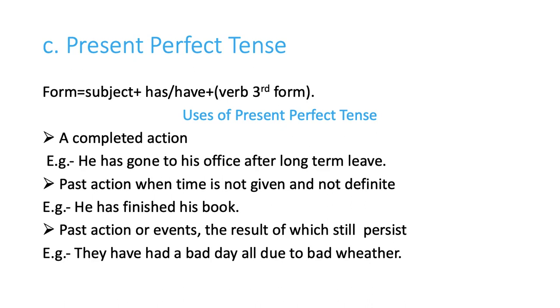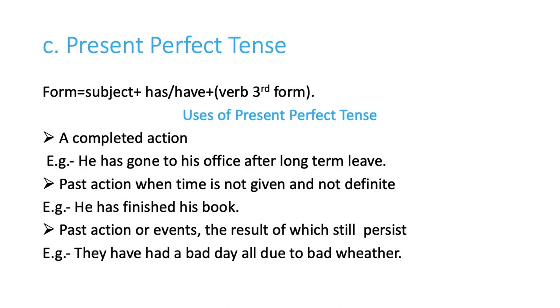Now we are moving to, children, the present perfect tense. So the word perfect itself shows the completion of an action. Let us see what the formation is. Subject plus has or have plus the verb third form, we use for the perfect tense. Okay. So the uses of the present perfect tense: a completed action. He has gone to his office after a long leave.